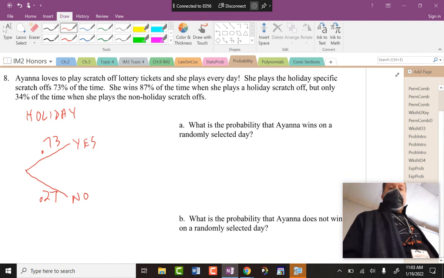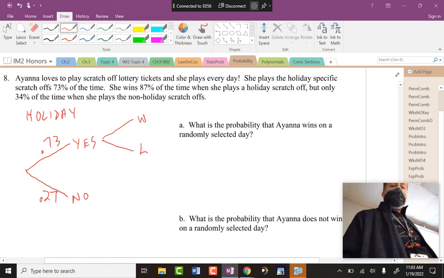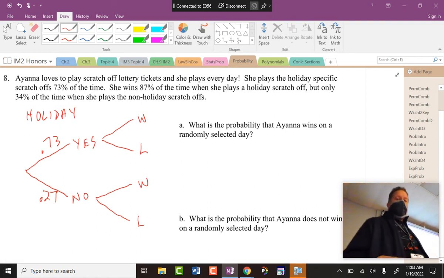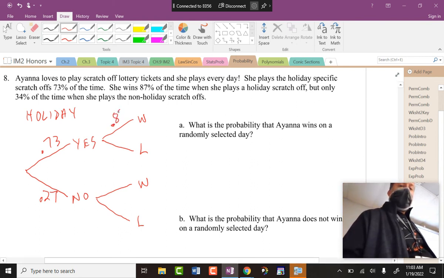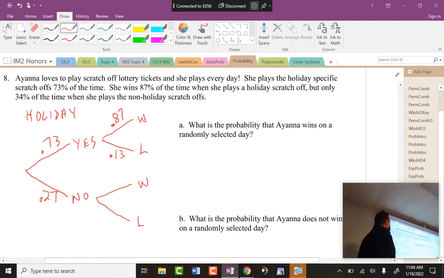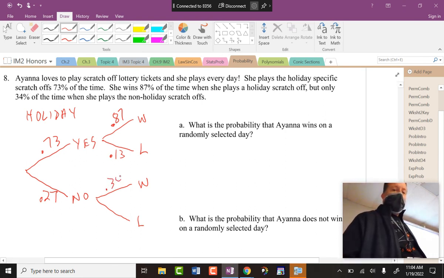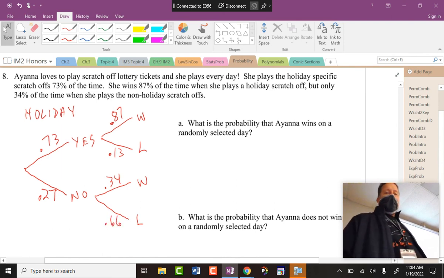And then here's the next thing. Win or lose. That's what we end up writing on our second branch, so it's a little different labeling than the last one. She wins 87% of the time when she plays the holiday, which means she loses only 13% of the time. But when she doesn't play a holiday ticket, she wins 34% of the time. So with other tickets, she wins only 34%. That means 66.